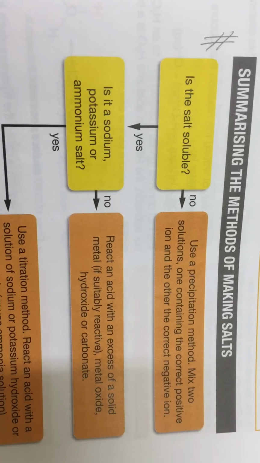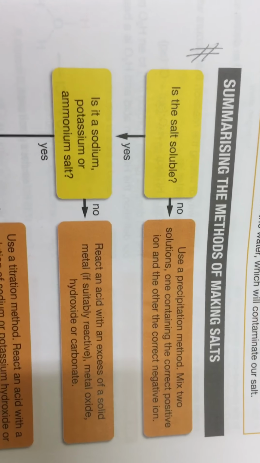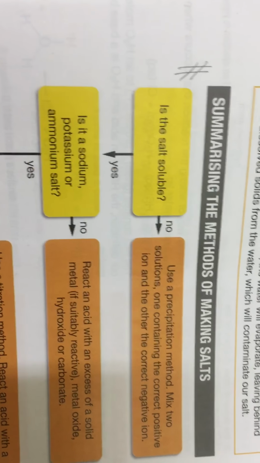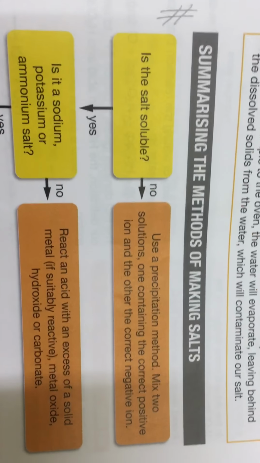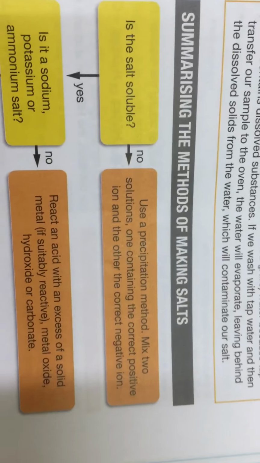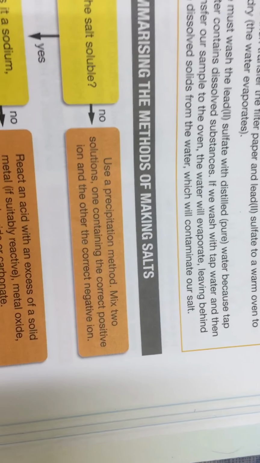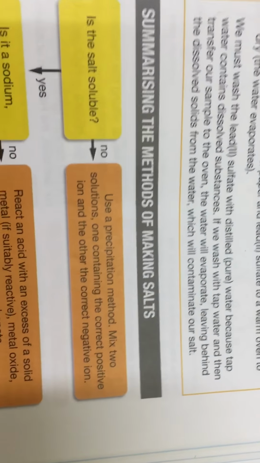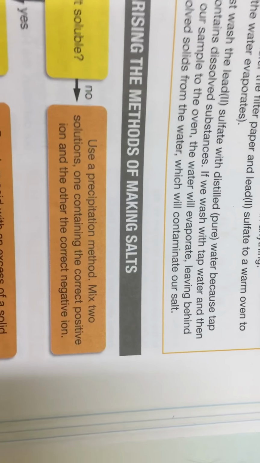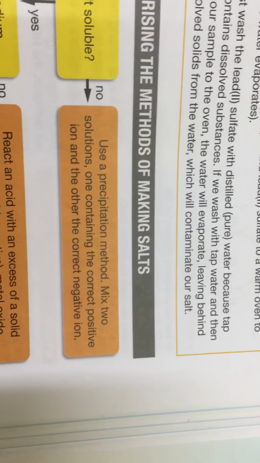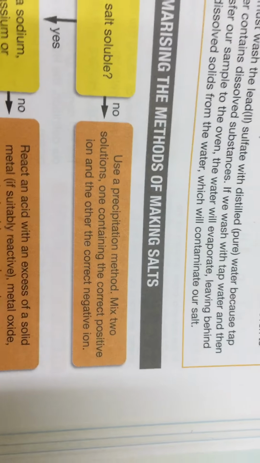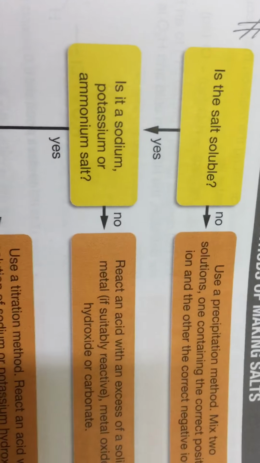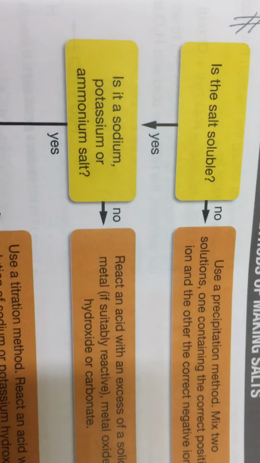I ask myself if the salt is soluble. If the answer is no, that's to say the salt is insoluble, I use the precipitation method. Don't forget to complete your answer by saying that the precipitation method is a reaction between two solutions to produce a precipitate. If the salt is not soluble, then precipitation.